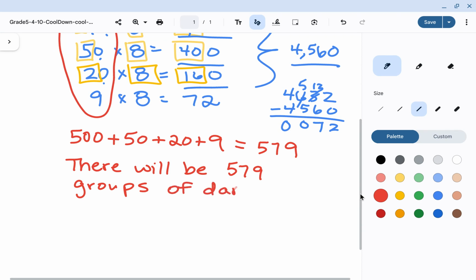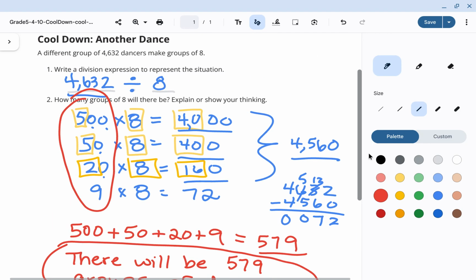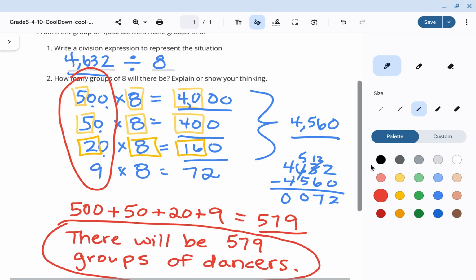This is super simple because I certainly have shown all of that reasoning above, but this is giving almost like just a little caption that relates exactly what the 579 are. The 579 are the groups of 8 dancers that use up all 4,632 dancers that needed to be put in a group.